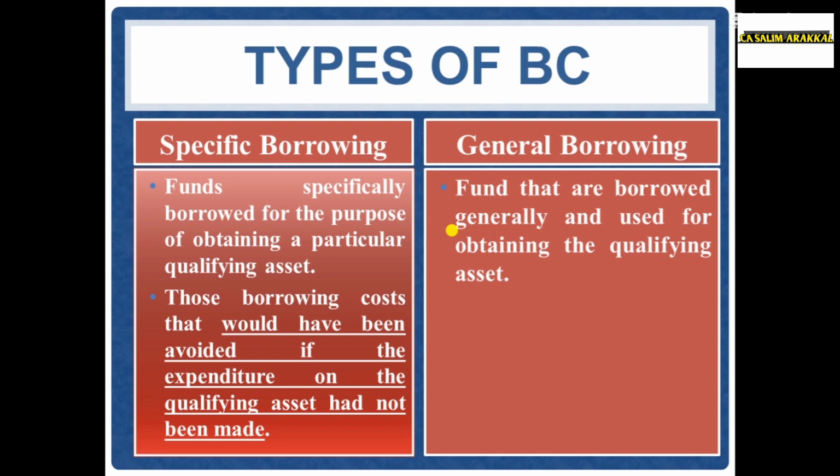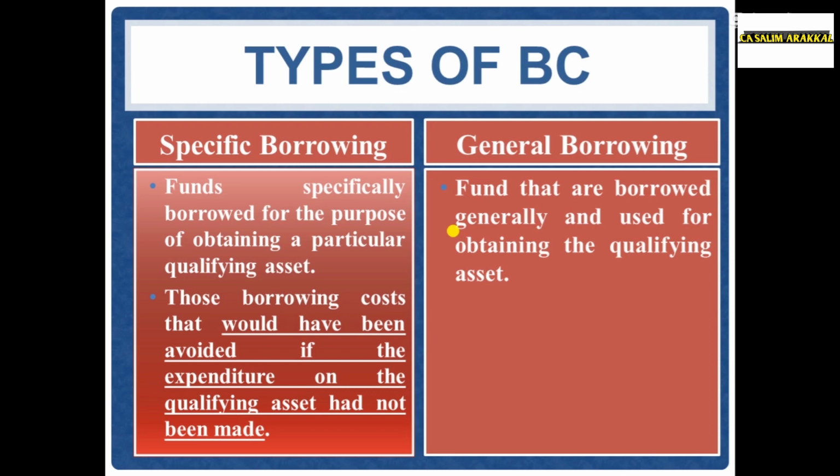That borrowing we have taken not specifically for the qualifying asset, that is taken generally, but it is used for obtaining the qualifying asset. We have taken a loan, but that is not for the purpose of the qualifying asset, but some portion of that borrowing we use for the acquisition, construction or production of the qualifying asset.